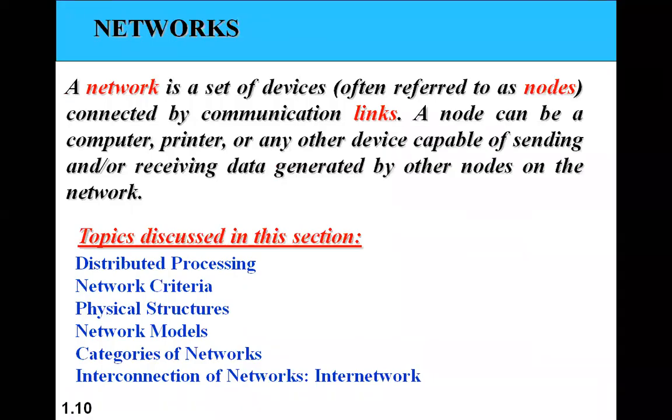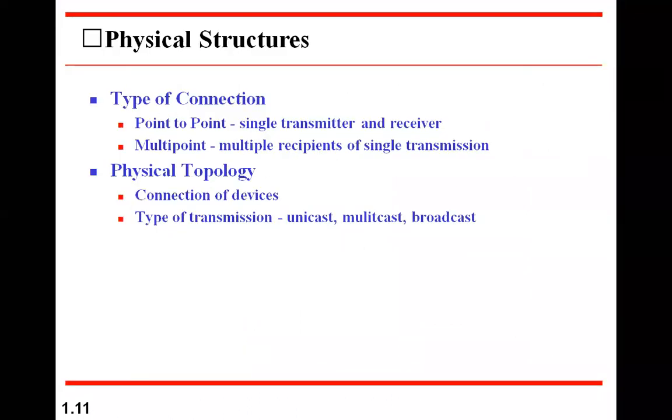Now, as we have seen already, the network will have nodes and links. These links are also called edges, and nodes are also called vertices. All these nodes are computing and communicating devices.